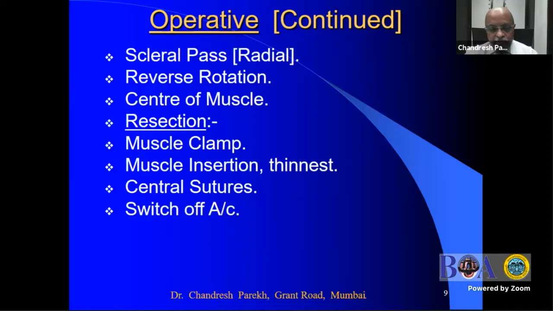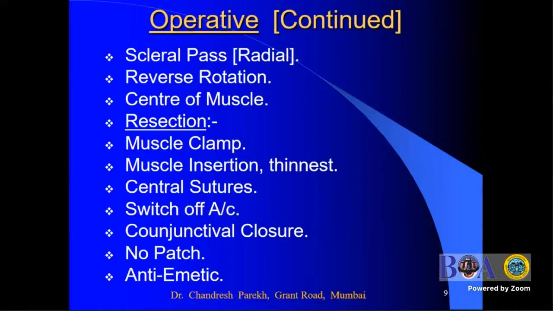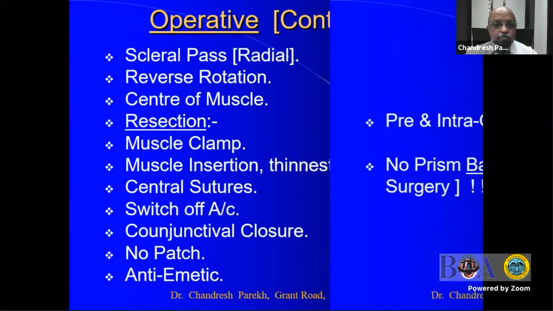Whenever you are starting the conjunctival closure in a GA, switch off the anesthetic so that the patient comes out of the GA fast. Conjunctival closure is very important, because otherwise it will lead to poor cosmesis and the parents will be unhappy. I don't put a patch on the eye unless there is a corneal epithelial erosion. And an antiemetic is a must, because a lot of patients have vomiting after squint surgery.